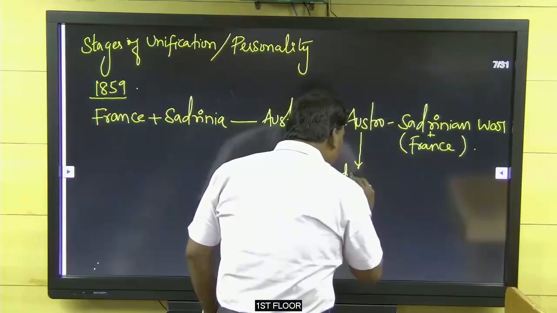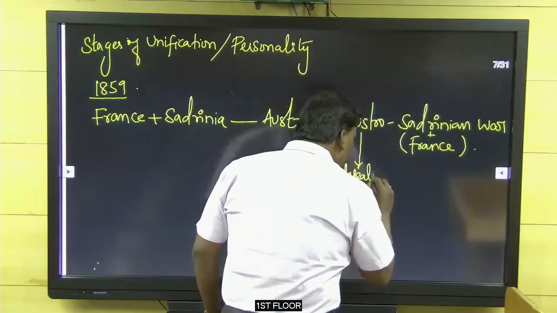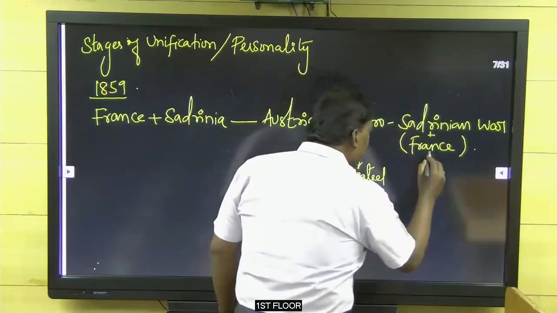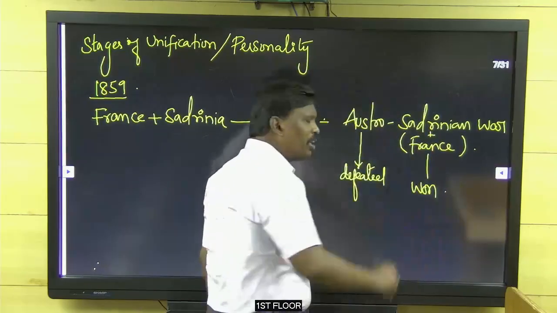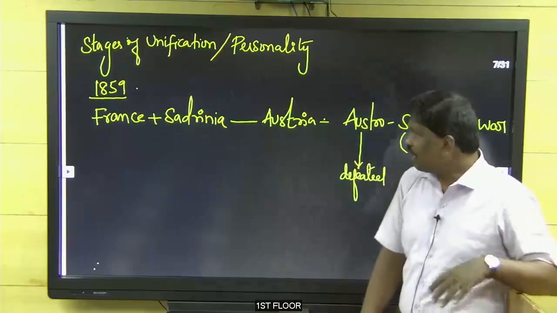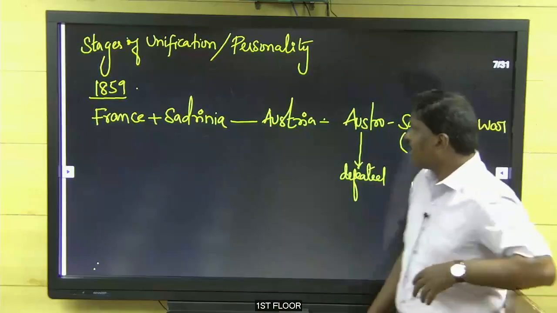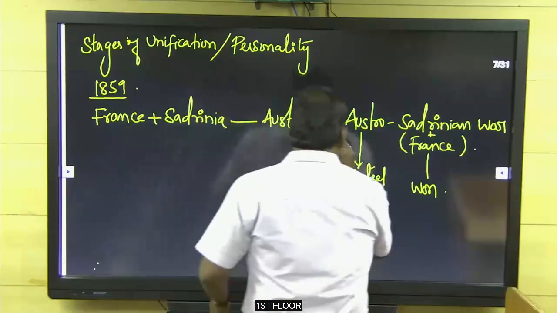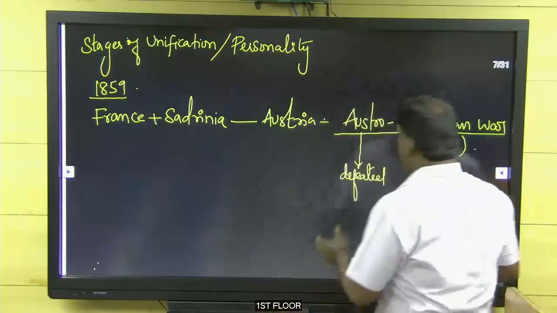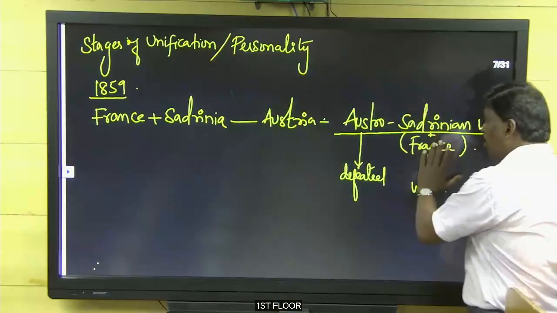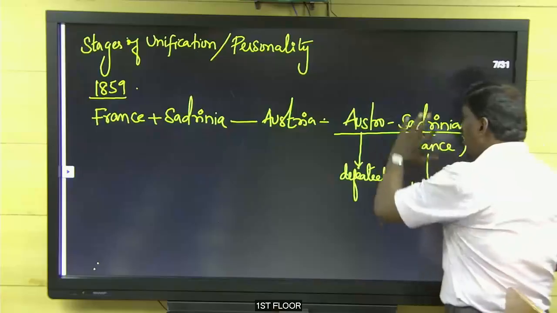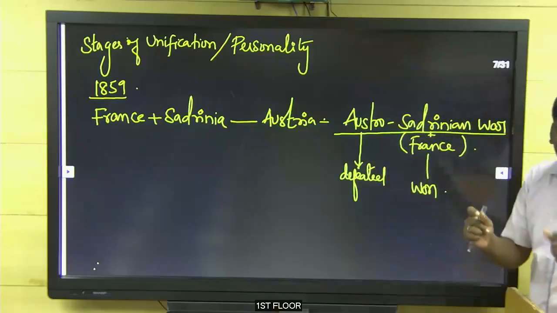Austria was defeated. Sardinia and France won the war. 1859, Austro-Sardinian War: Austria was defeated by Sardinia with the help of France, and Sardinia and France won the war.